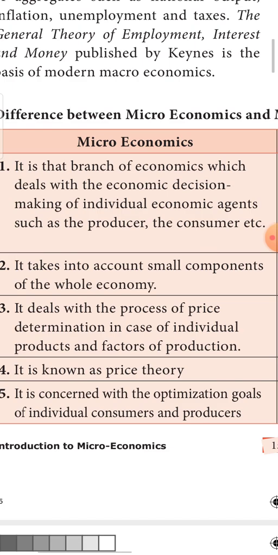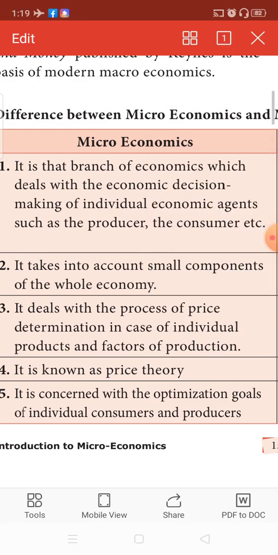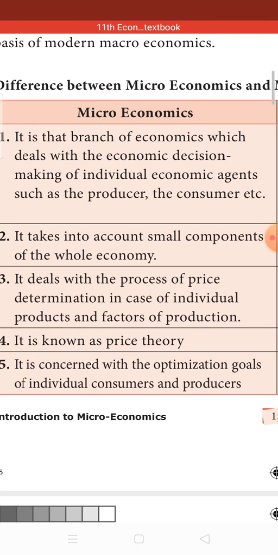Next is the fifth point of difference. Microeconomics is concerned with optimization goals of individual producers and consumers. See, I am concerned only about my individual aspect. What is my goal? How much is my target? How much is the profit that I should attain by producing this much commodity or by investing this much cost of production?